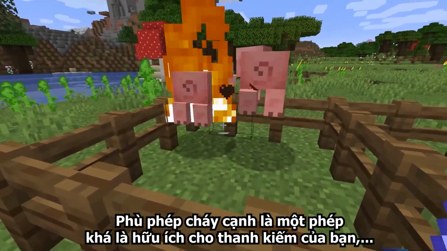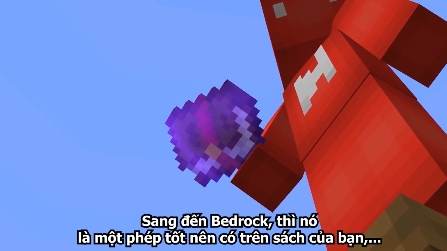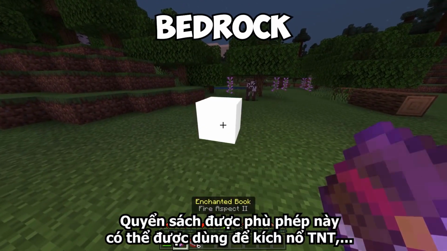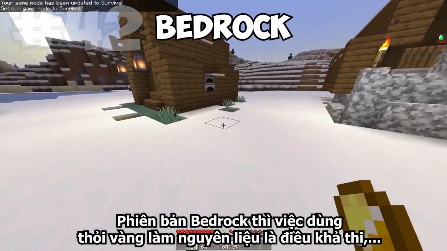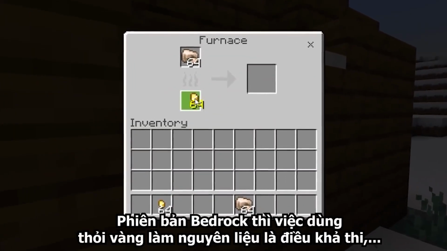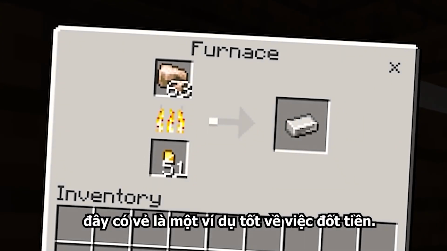The fire aspect enchantment is a great thing to have on your sword, and in just Bedrock, it's a great thing to have on your book, since an enchanted book can be used to ignite TNT and spark a flame on candles and campfires. In Bedrock Edition, it's possible to use golden nuggets as a fuel source, and while it seems highly impractical, I guess it is a literal example of burning through some cash.